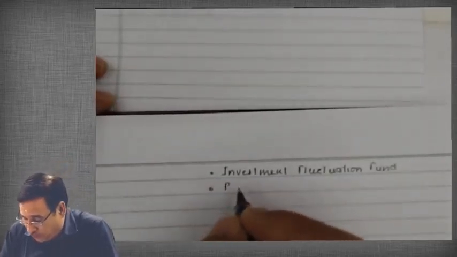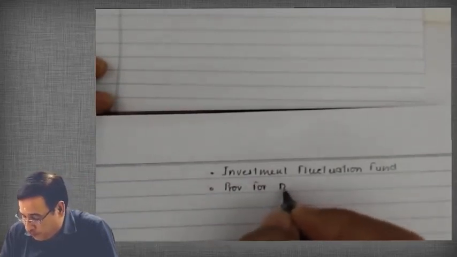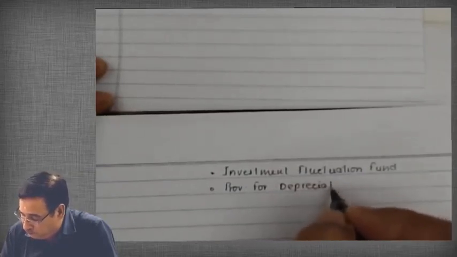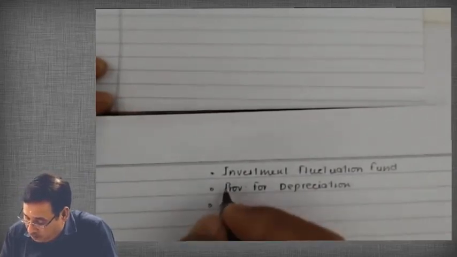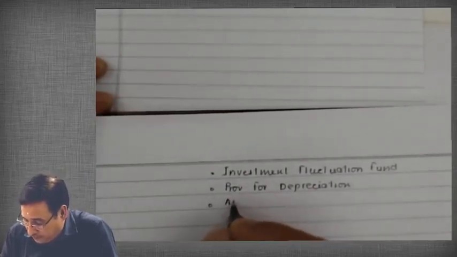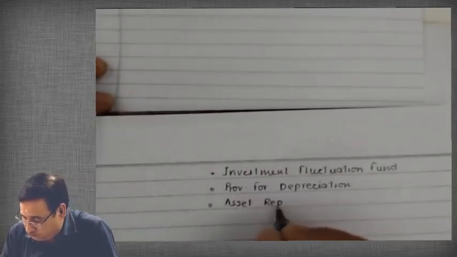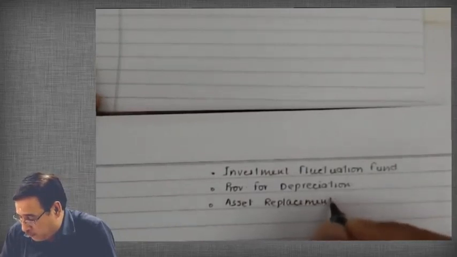Similarly, provision for depreciation. Asset replacement reserve.